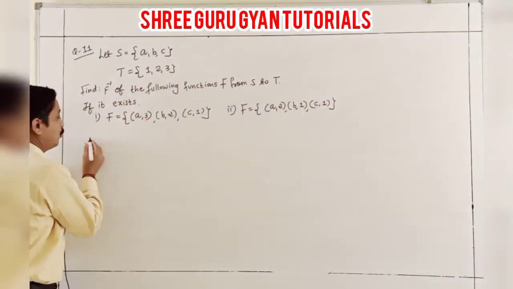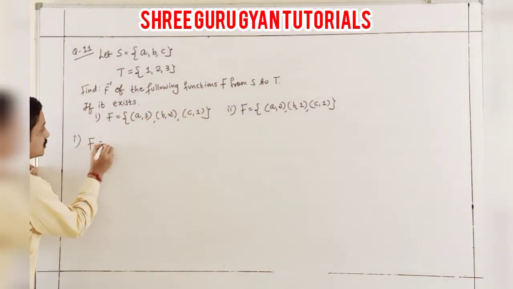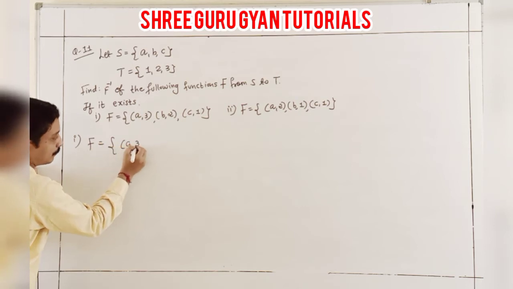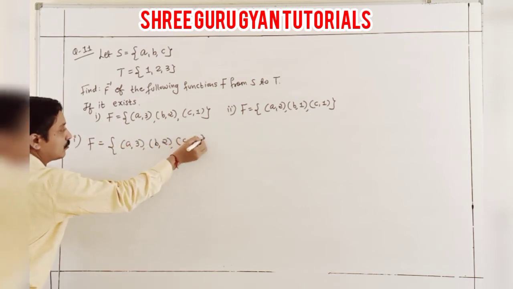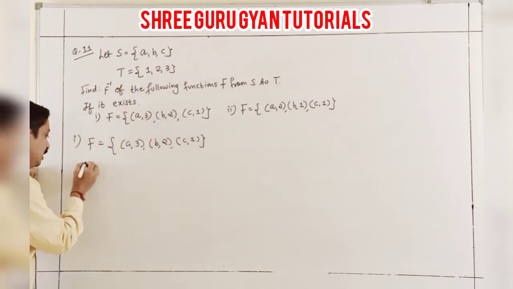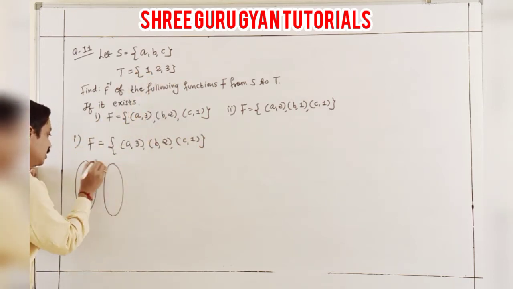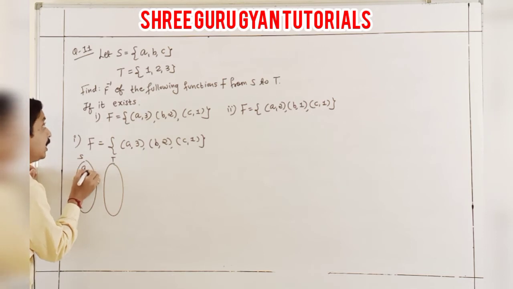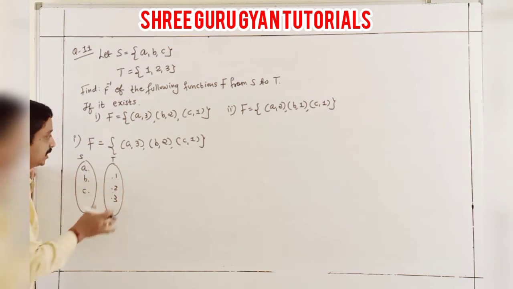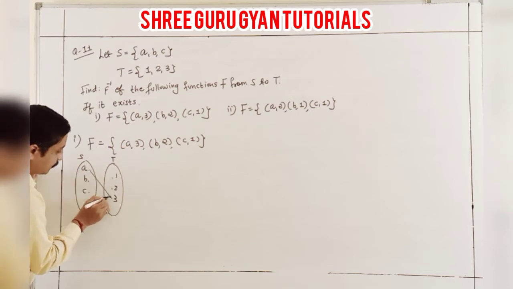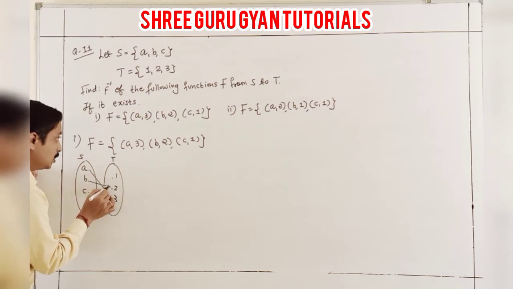So I go to the first one, the function F: a to 3, b to 2, and c to 1, from the function S to T. So I just show here S, here T, a, b, c, 1, 2, 3. a then 3, b then 2, and c then 1.